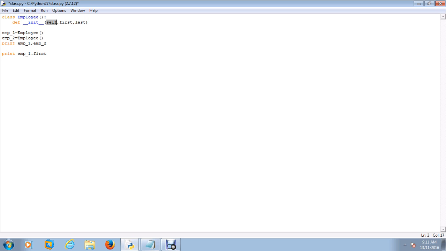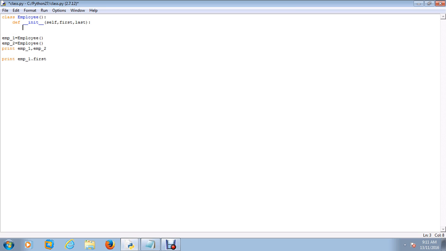Self is the instance of a class. When I do emp_1 is equal to Employee, emp_1 is the instance name. Whenever I try to access a variable or a function within a class, emp_1 automatically comes into the self argument. So self is nothing but the instance name of a class.